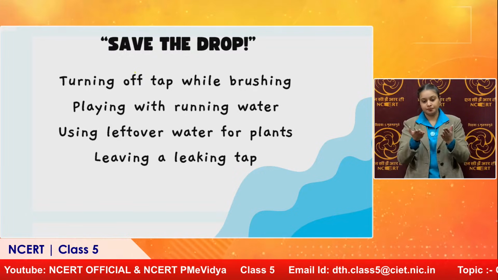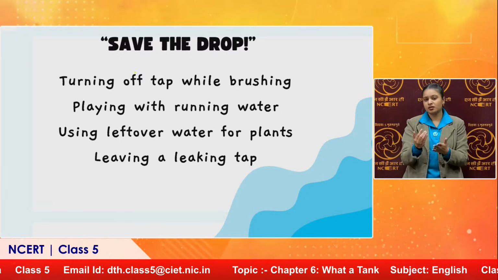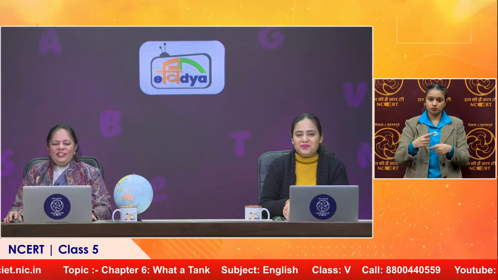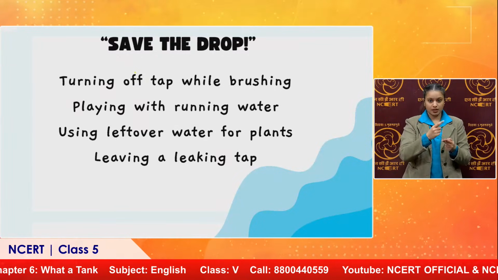And playing with running water. Waste. Yes, we should not play with running water. We can play with the water in the bucket if it is there. But if not, we should not play with running water, it's always precious. And using leftover water for plants. Save. It's a good habit.